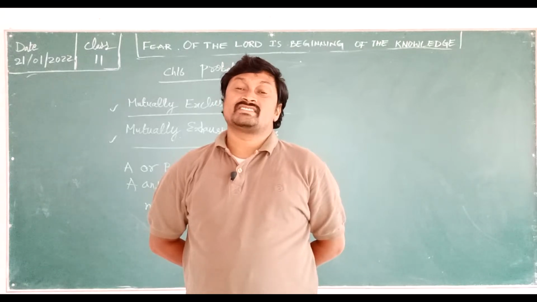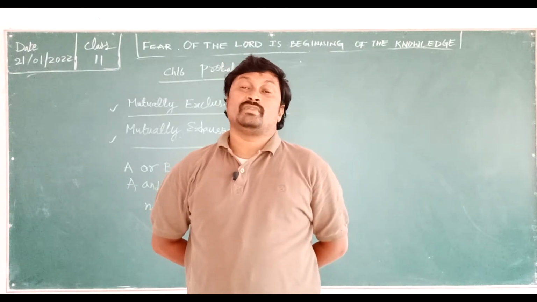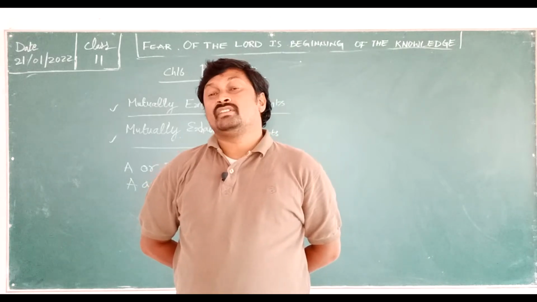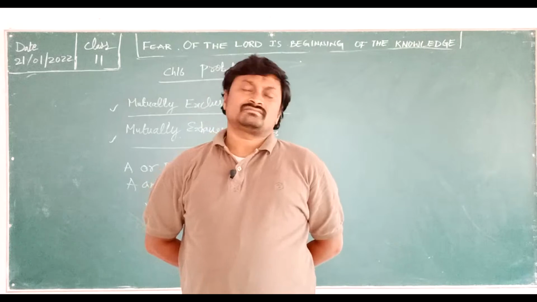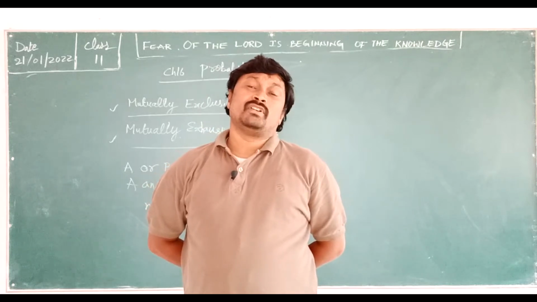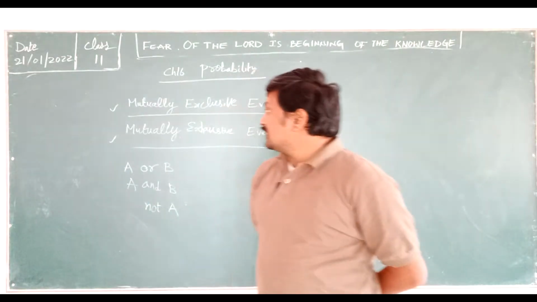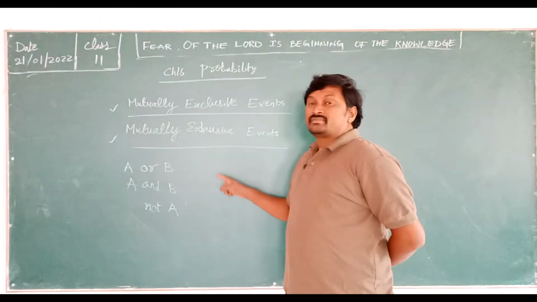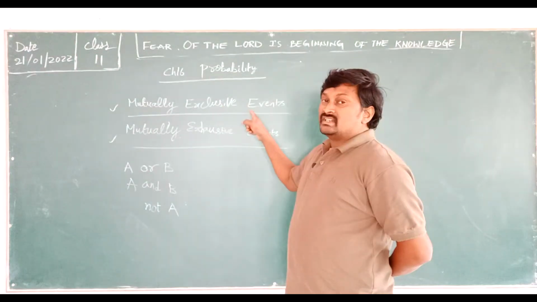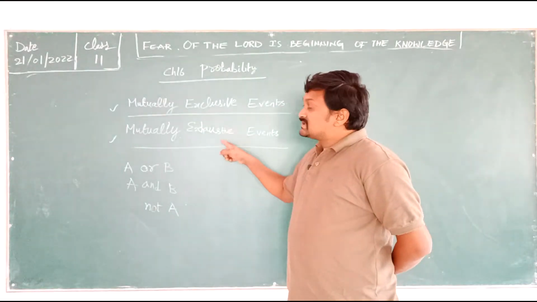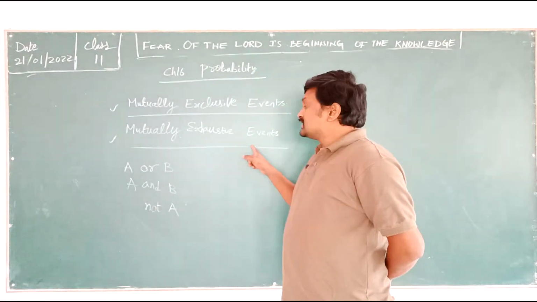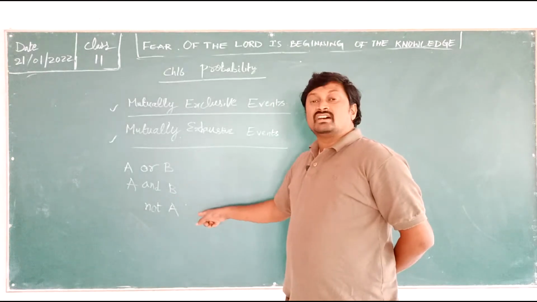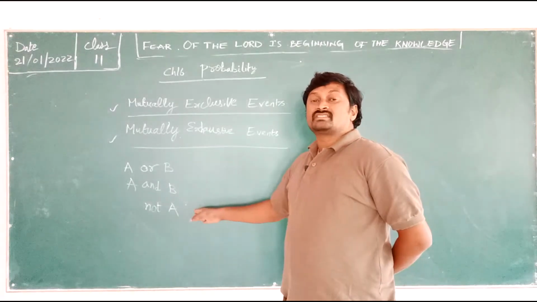Till now we discussed that, and 16.1 we completely solved. Now we are going to solve our 16.2 problems along with these concepts. The first concept is mutually exclusive events, the second is mutually exhaustive events, and the third is A or B, A and B, or not A. These we are all going to discuss.